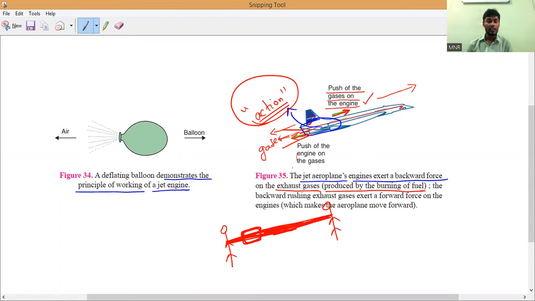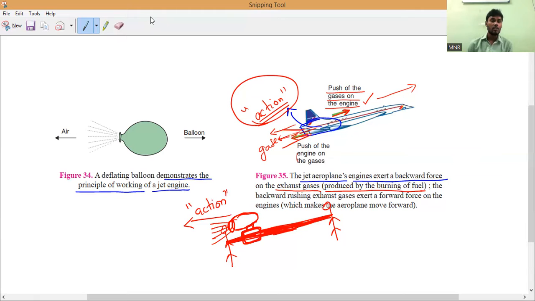Now, to this pipe, with the help of double-sided tape, you have to tie the balloon. Is it okay, everyone? You have to tie the balloon. Do you understand? Please respond. Now, whenever you open the mouth freely, all the air present inside will try to rush out from inside to the outside, so that the gases come outside. That is what we call action.